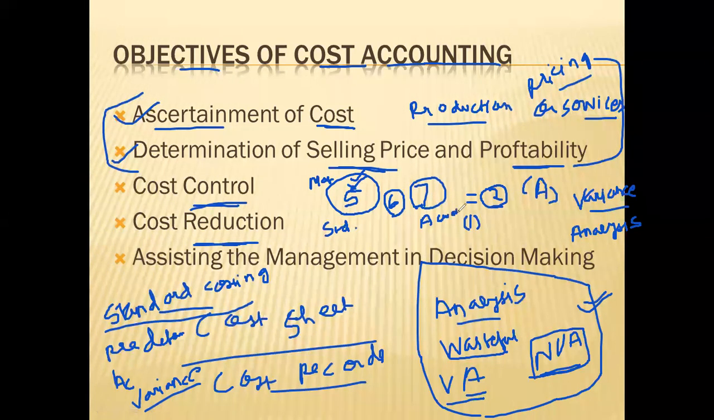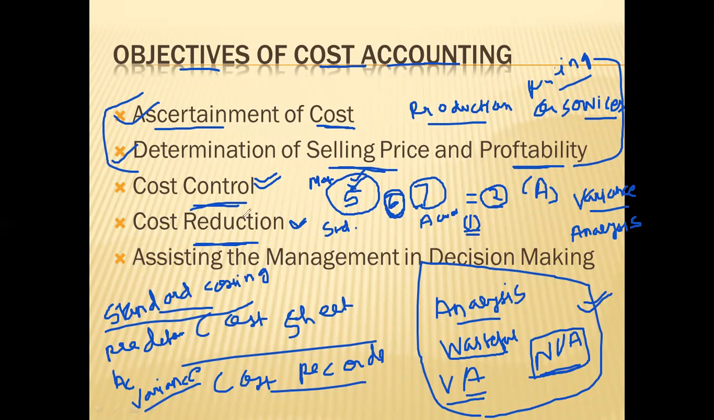Then at the end of the year, you will compare 5 and 7. So 2 rupees is adverse. Now you will analyze why 2 rupees more, and whether it could have been reduced. After doing analysis, you come to know that by doing proper negotiation you could have got it to 6, so only 1 rupee adverse would have happened. Like that, you can do analysis, and for the future you can do cost control properly. Similarly, you can do cost reduction also. These are all very important objectives of cost accounting.